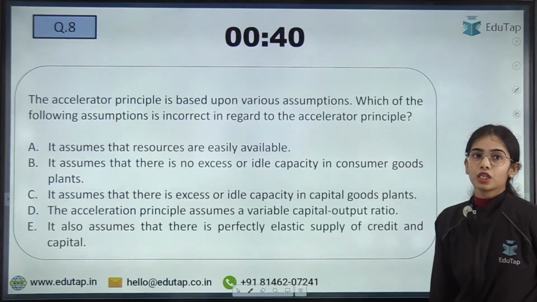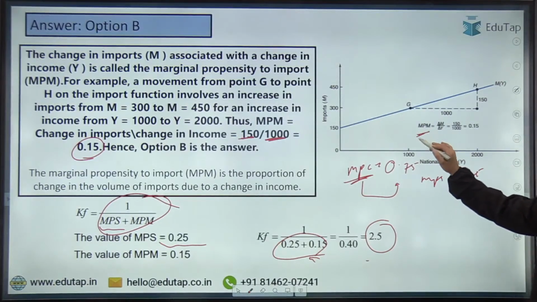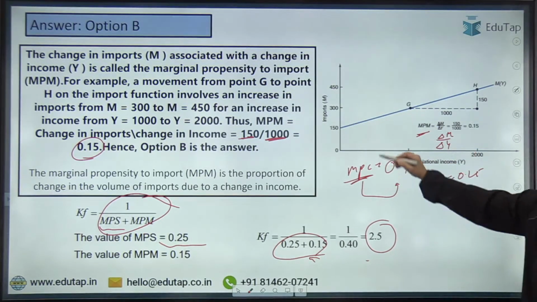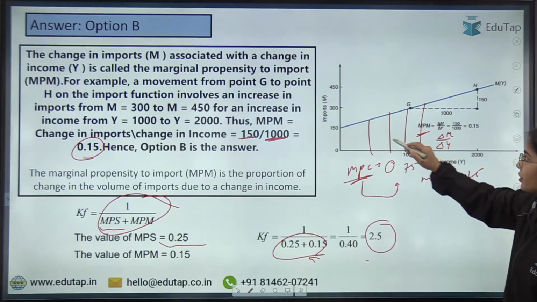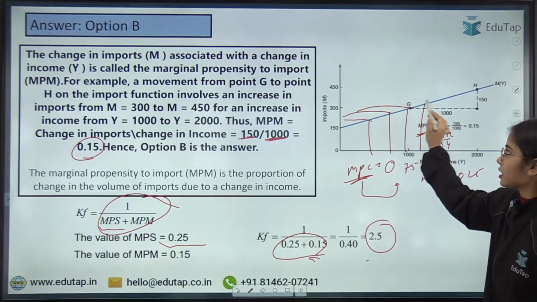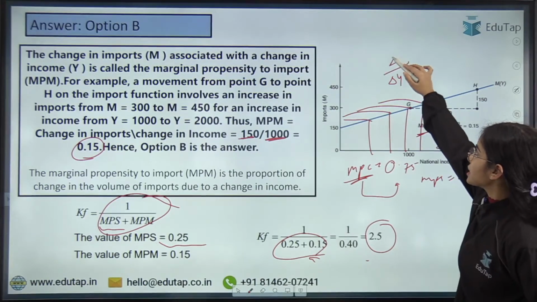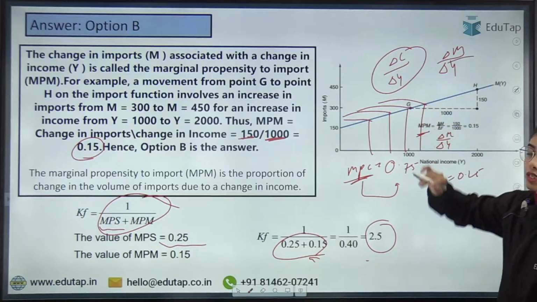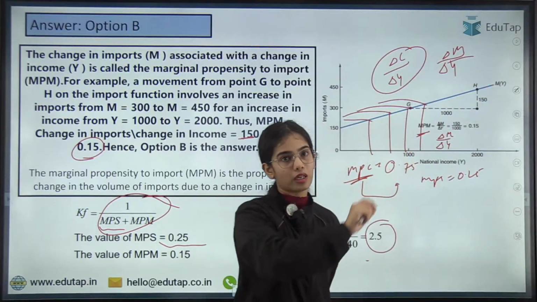Okay, so see, MPM, this is the marginal propensity to import. Whenever the income is increasing, we will import more. With the increase in income, the imports also increase, because with the increase in income the consumption increases. Okay, so this is the import graph.